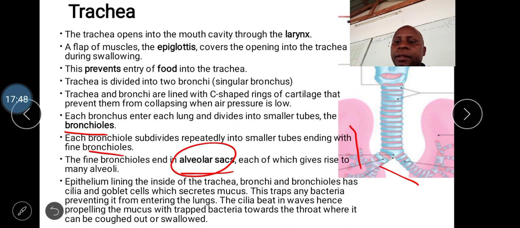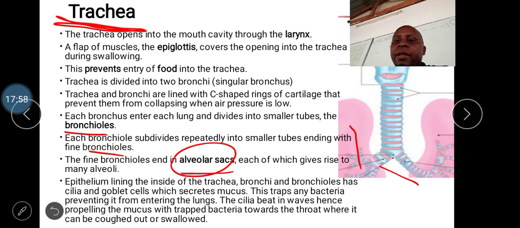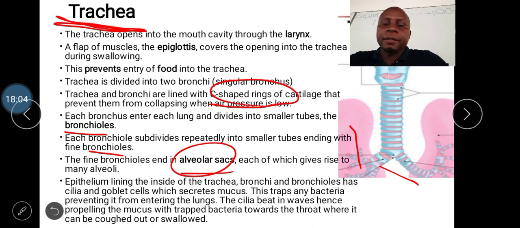Is it clear? Now, it is also important to note that the trachea is adapted in a number of ways. We have said one: it is lined with C-shaped rings of cartilage. This prevents it from collapsing.